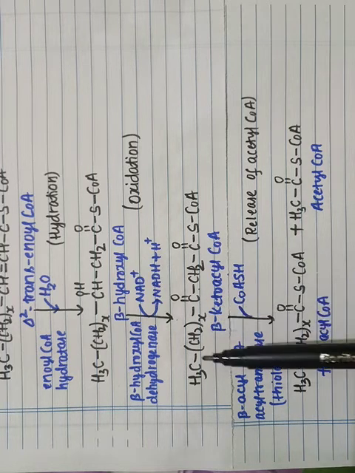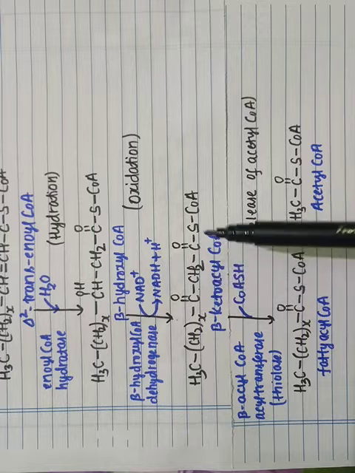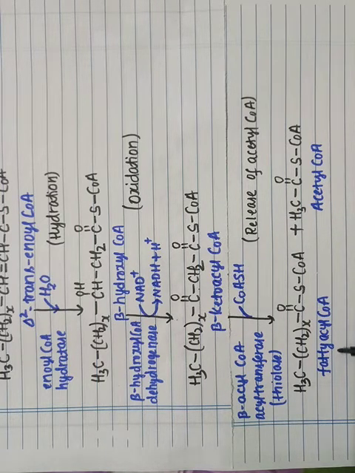From this beta ketoacyl coenzyme A, acetyl coenzyme A gets released, forming fatty acyl coenzyme A and acetyl coenzyme A in the presence of the thiolase enzyme. This fatty acyl coenzyme A, which is shortened, will enter into the beta oxidation spiral. So this is the pathway of the beta oxidation of fatty acids. Next, let us see the ATP yield during the beta oxidation of fatty acids.